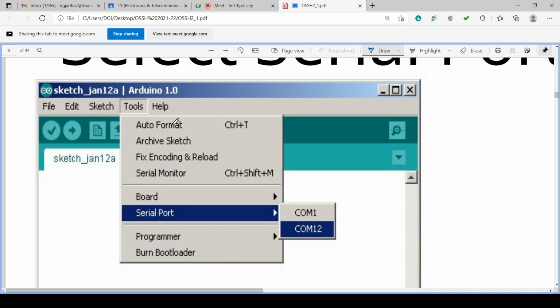Then we click on serial port, then all the ports are shown, and then we click on the particular port where the Arduino board is connected. COM1 or COM12 are shown. At COM12 the Arduino board is connected, so we click COM12.